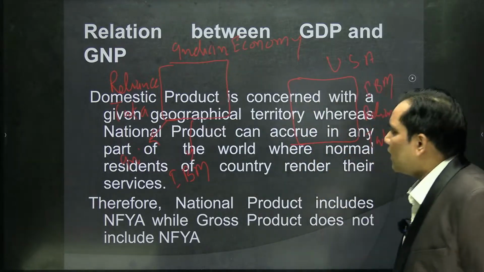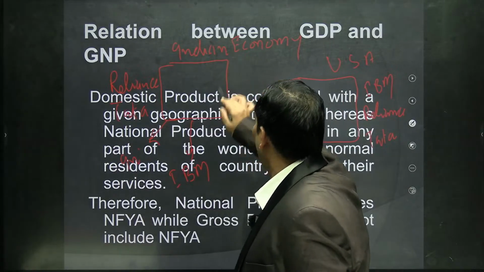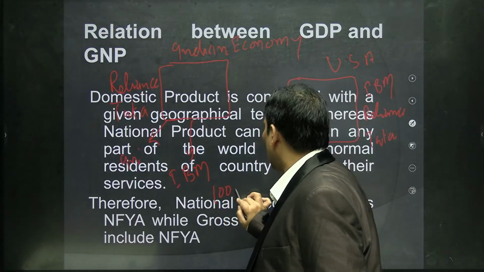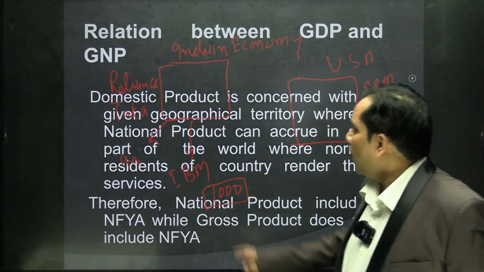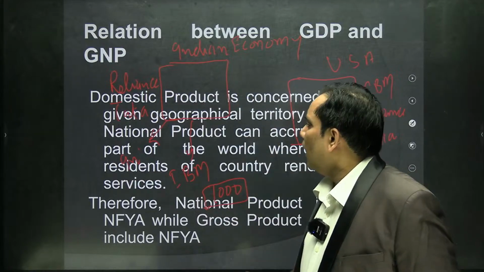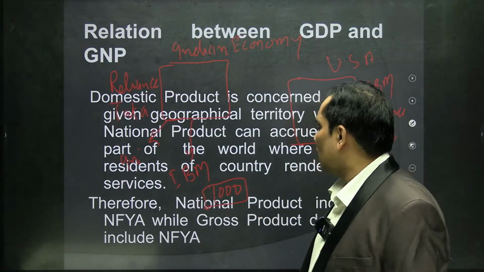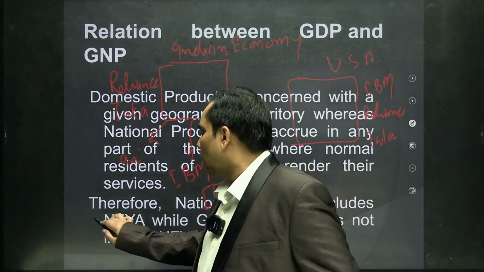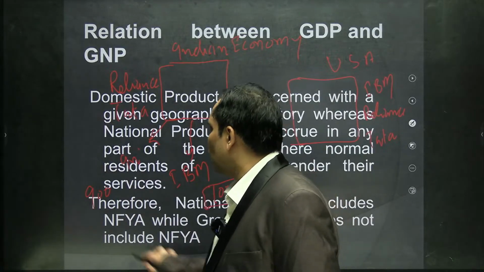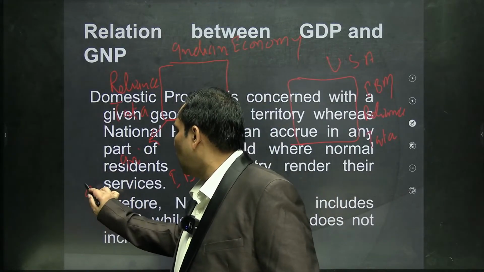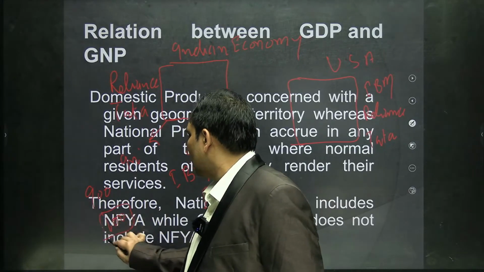Suppose whatever production is being done in the Indian economy is 1000. The value of total production done within the economic territory of India by Reliance industry, by Tata industry, by IBM industry is 1000. And out of that 1000, suppose 900 value of goods and services are produced by Indian factors of production owned by Indians, and 100 is being done by IBM. Okay.